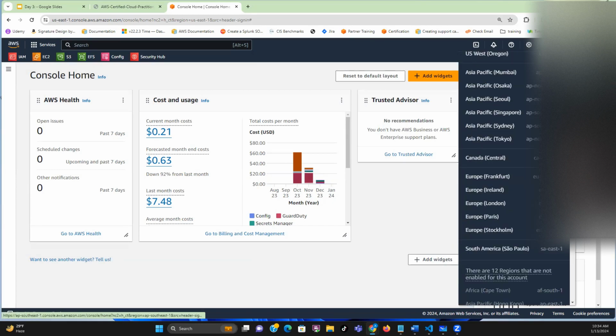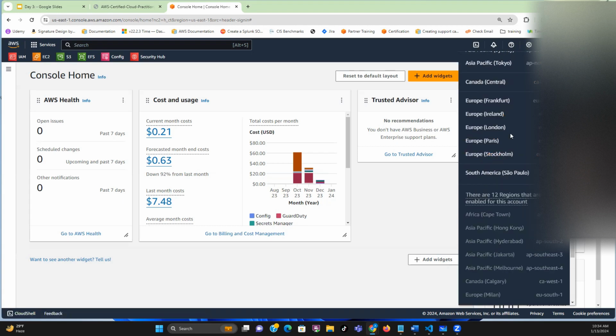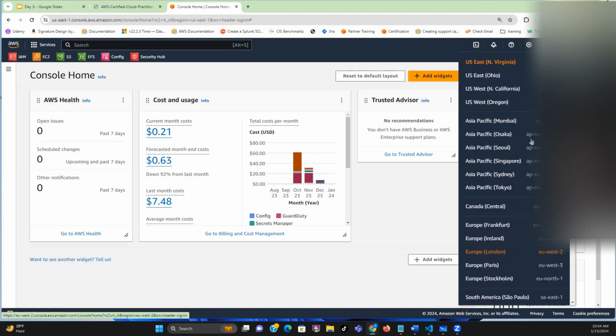There are some regions that are available by default, but there are some that are not available by default. So all those in white are available. All these others are not available. You have to go and enable them. I'm going to show you where to enable them later. You don't really need to bother about that.